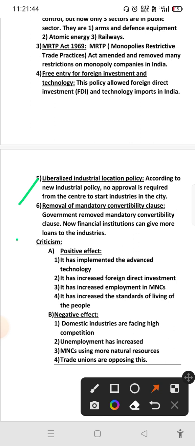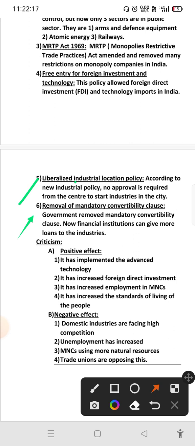There were so many restrictions, but now many restrictions were removed. And the sixth one, removal of the mandatory convertibility clause. I will explain this clause separately. Due to this clause, financial institutions like banks faced problems. So the government removed this mandatory convertibility clause.